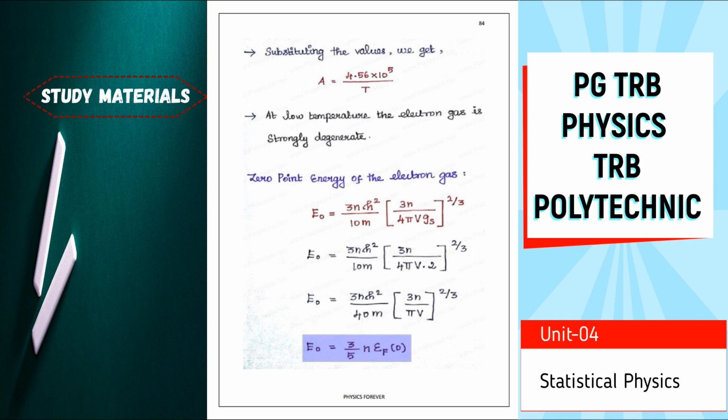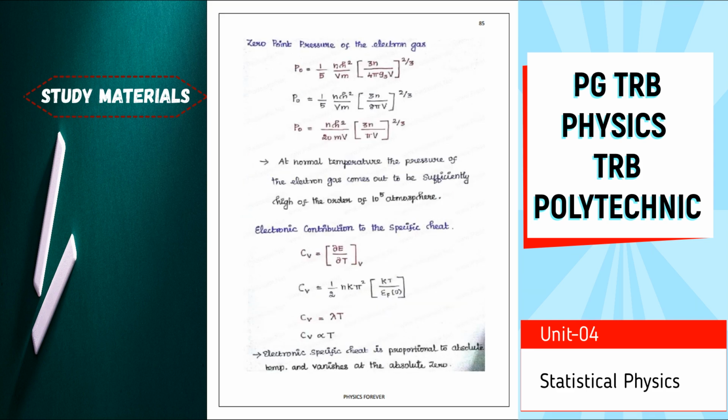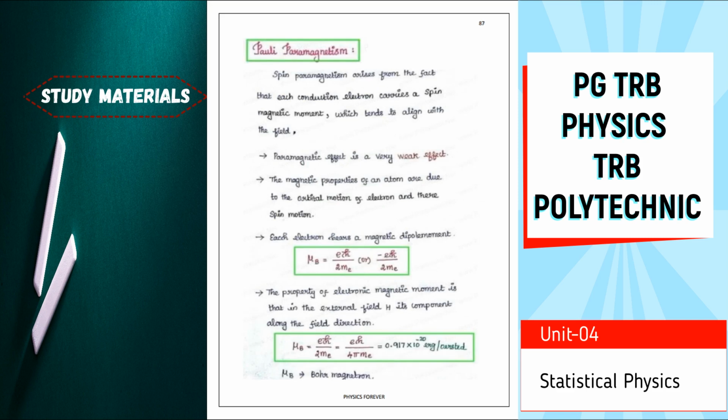Then zero point energy is most important, then zero point pressure; these are the most important cases. Then Pauli paramagnetism, this is most important. Then each electron carries a magnetic dipole. Then the Bohr magneton, what is the value? Then 0.17 is most important. Then 10 power minus 20 bar, those are the most important units.